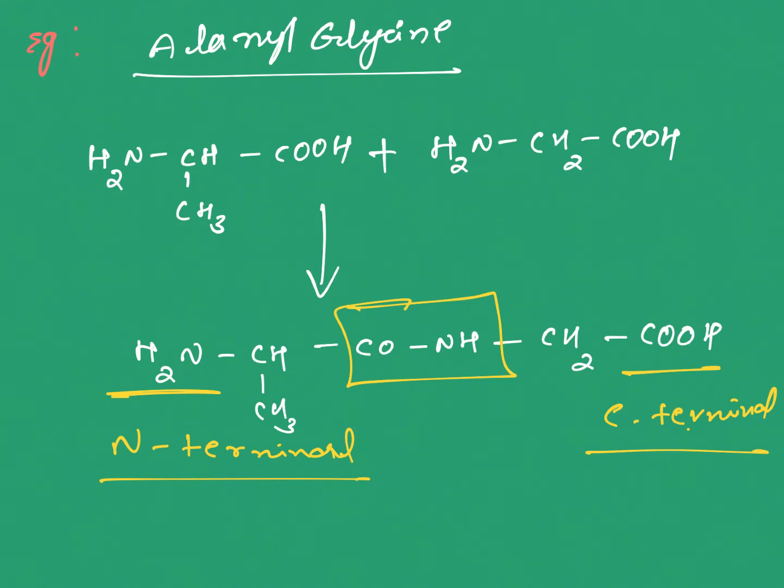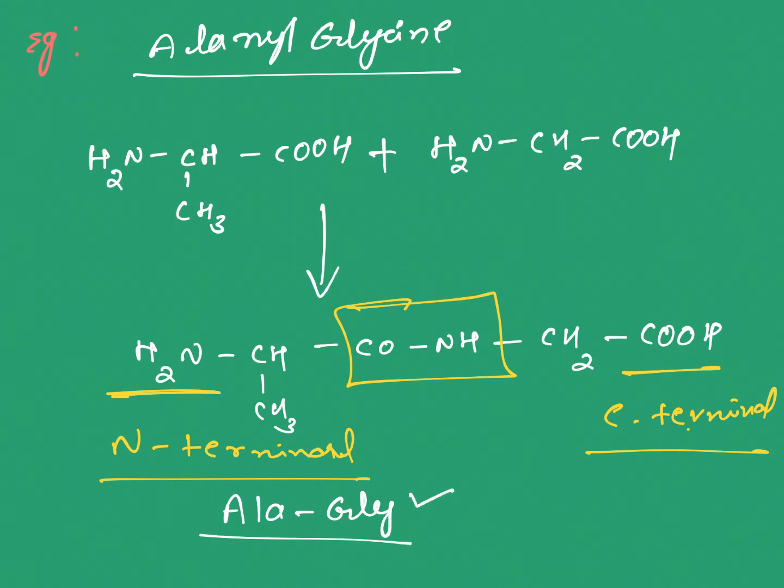If you want to write an abbreviated name, you can use the 3-letter abbreviation. For alanine we use ALA, and for glycine we use GLY, and this is also correct nomenclature.